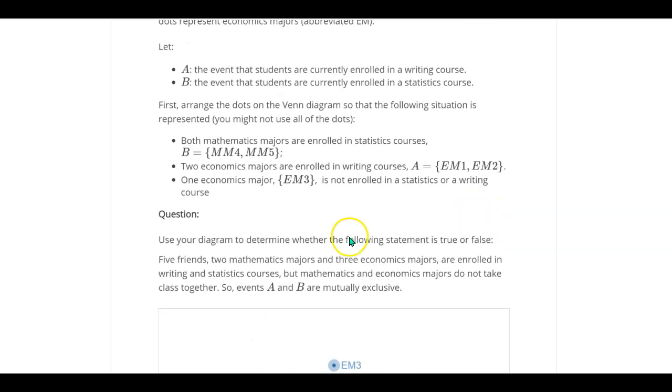Now let's go ahead and see what the question is. Use the diagram to determine whether the following statement is true or false. Five friends, two mathematics and three economics majors, are enrolled in the writing and statistics courses. But mathematics and economics majors don't take classes together. So A and B are mutually exclusive.